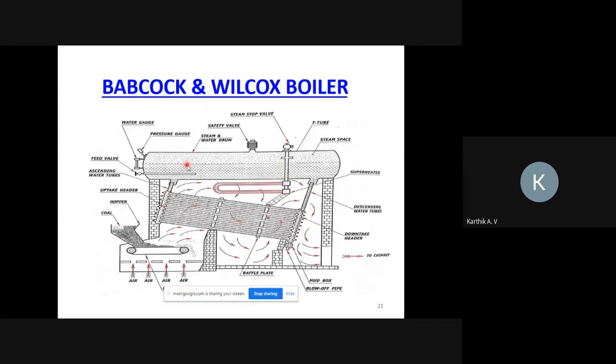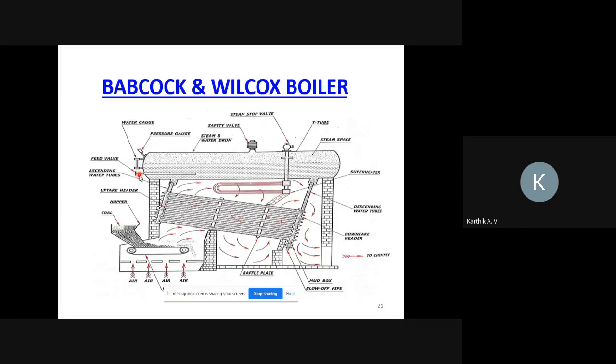So this is the Babcock and Wilcox boiler. Here you can observe this is called the boiler drum, kept in the horizontal direction. Next, these are the tubes, and this is called the downtake header. Water will descend through this pipe, and the vapor form will move up through the uptake header with this pipe. We'll see the parts one by one. This one is called the feed valve. What is the use of the feed valve?